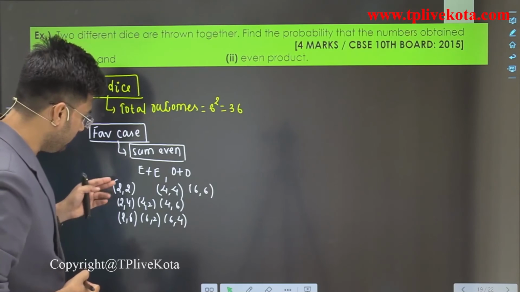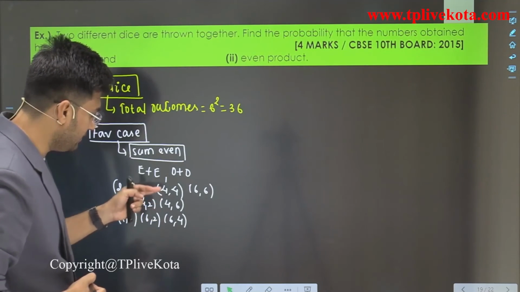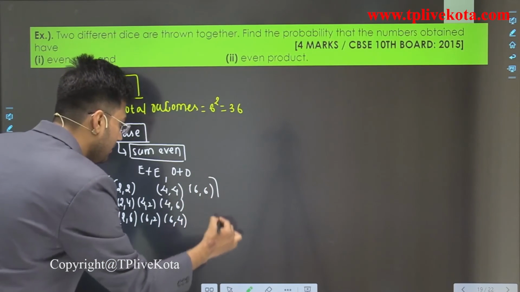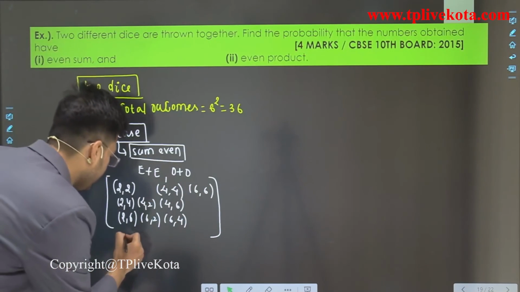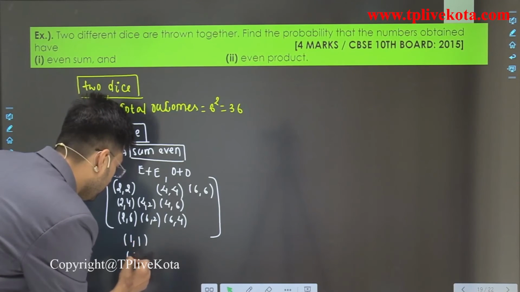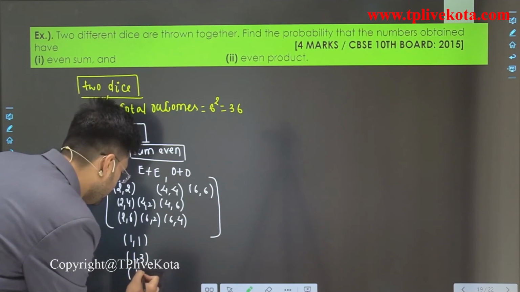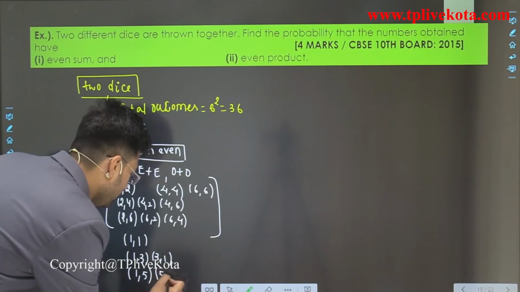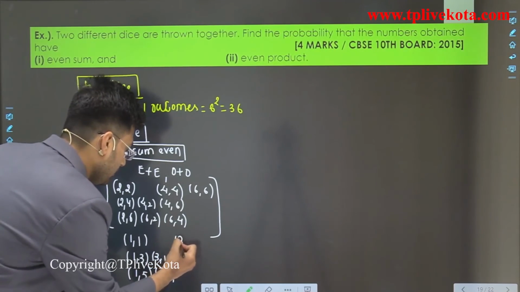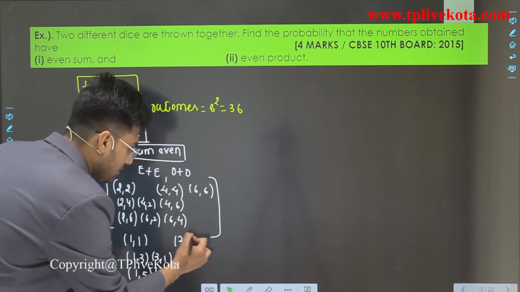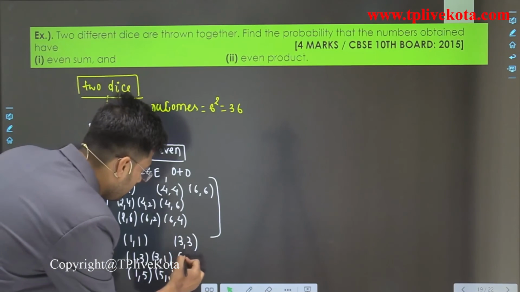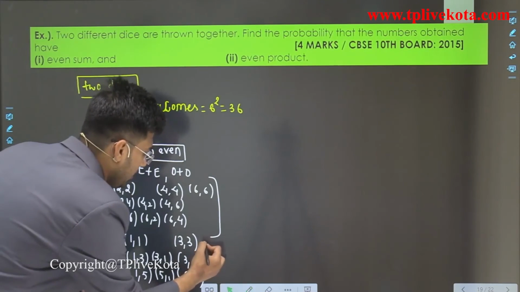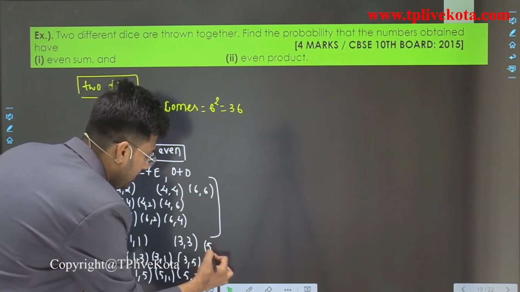So these are 1, 2, 3, 4, 5, 6, 7, 8, 9 cases. Similarly, students, we can find for both odd: 1, 1; 1, 3; 1, 5; and 3, 1; 5, 1; then 3, 3; 3, 5 and 5, 3; and similarly 5, 5.